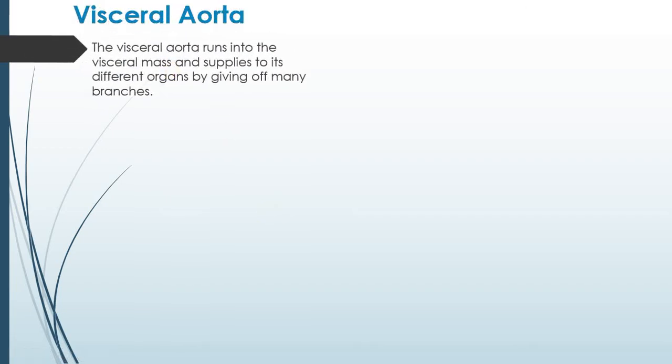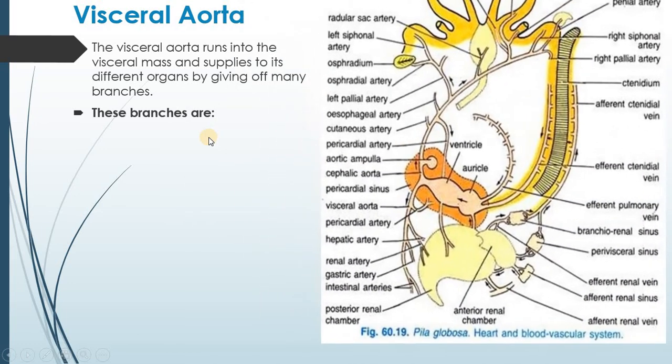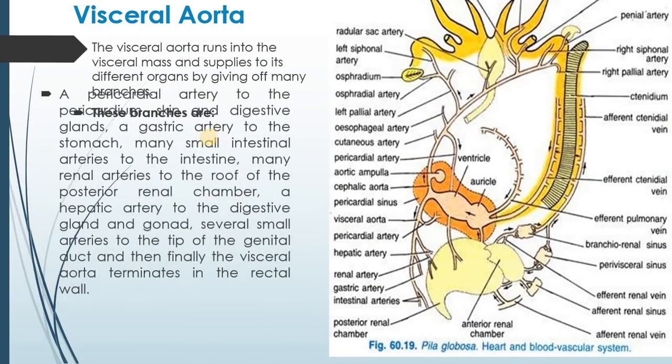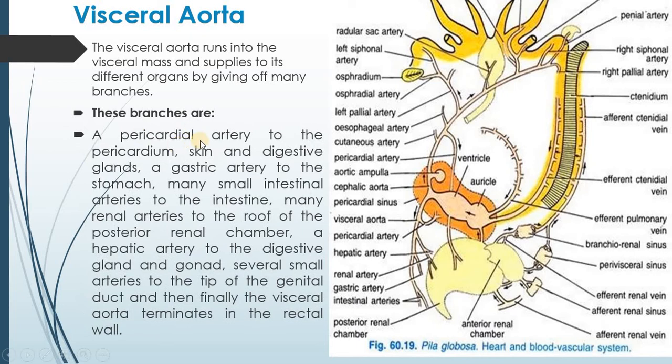Next is the visceral aorta. The visceral aorta runs into the visceral mass and supplies its different organs by giving off many branches. These branches are as follows. A pericardial artery to the pericardium. Here you can see the pericardial artery which gives supply to the pericardium, skin, and digestive glands.